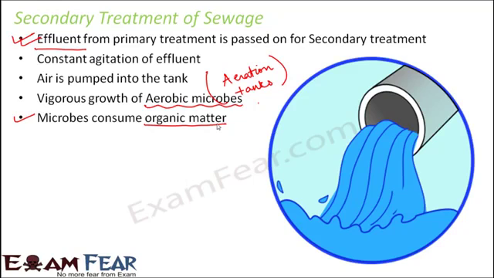Now what will happen when the organic matter keeps reducing? By the end of the secondary treatment, the entire primary effluent will again get divided into two parts. One is the sludge and one is the secondary effluent. By the end of this process, gradually as time passes, the amount of organic matter will keep on reducing in the primary effluent, because it is all consumed by the aerobic microbes.